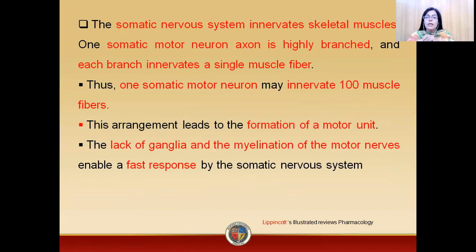Now, when talking about the somatic nervous system, it innervates the skeletal muscles. So these somatic neuron axons are highly branched and each branch is actually innervating a single muscle fiber. So you can say that one somatic motor neuron may innervate 100 muscle fibers, producing a greater response. So this arrangement leads towards the formation of a motor unit. In case of the somatic nervous system, we also have a lack of ganglia and myelination of the motor nerves. Because of both these reasons, we can get a faster response by the somatic nervous system.